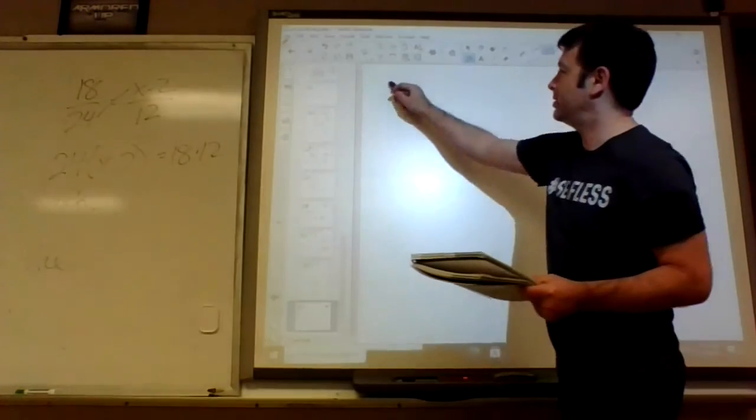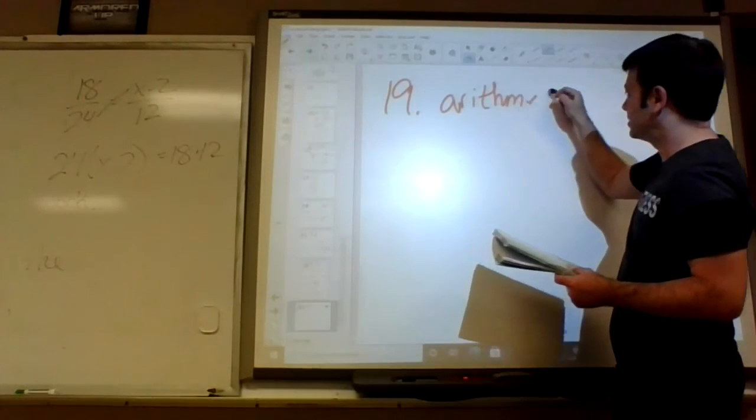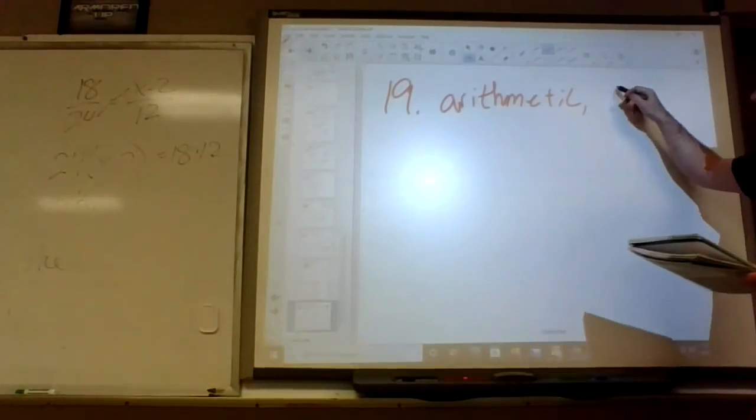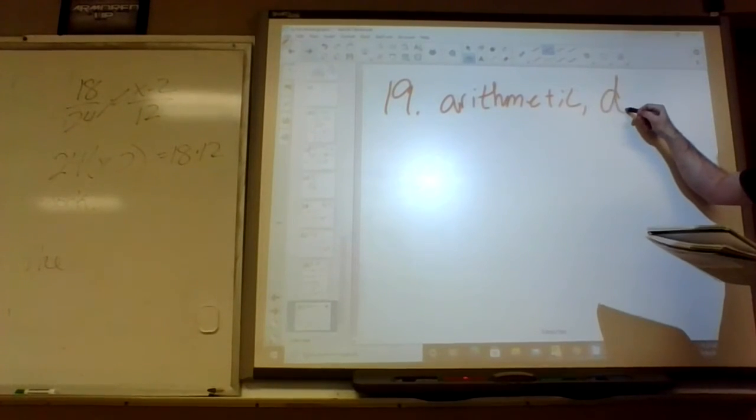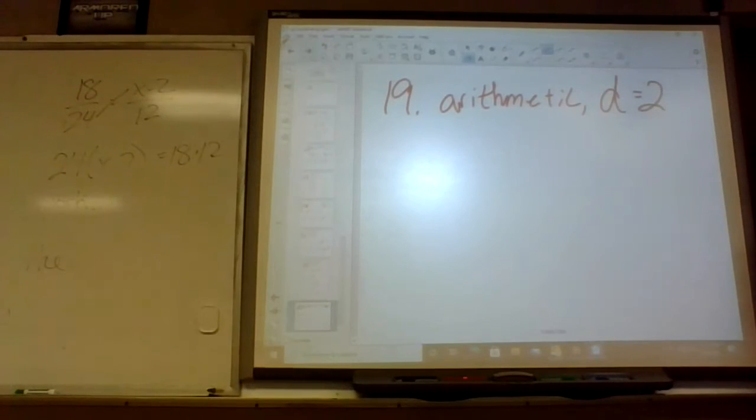So we're going to put arithmetic, comma, arithmetic had a difference, so we put D equals 2. That's what you keep adding by. Today's geometric had a ratio.